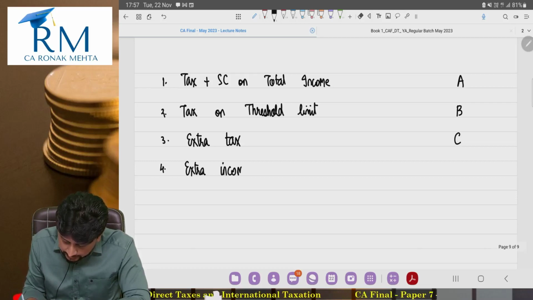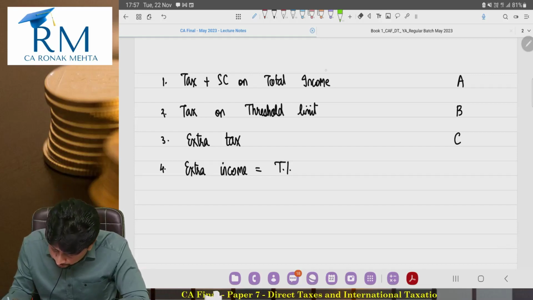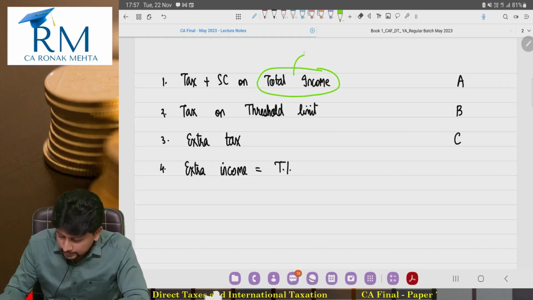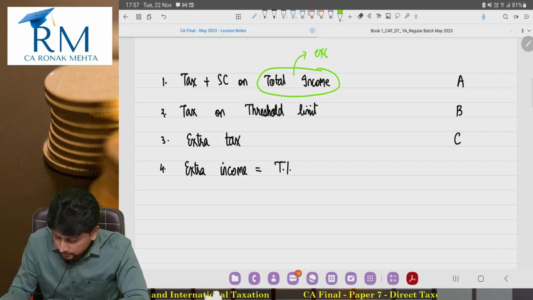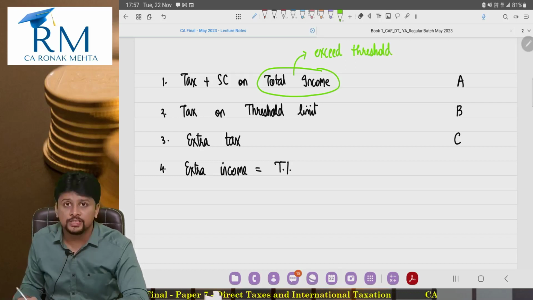What is extra income? My extra income is my total income, which, by the way, just for clarity, when I say tax plus surcharge on total income, this total income is the amount which has exceeded the threshold of surcharge.